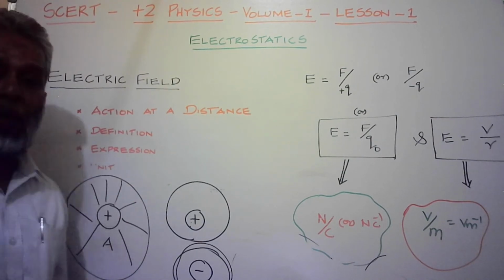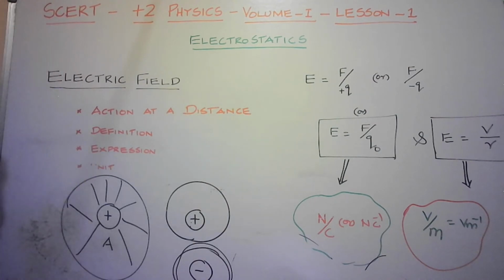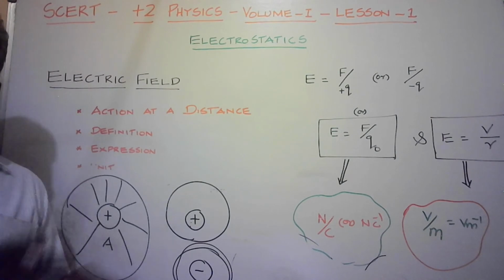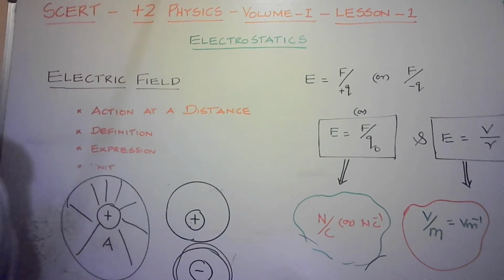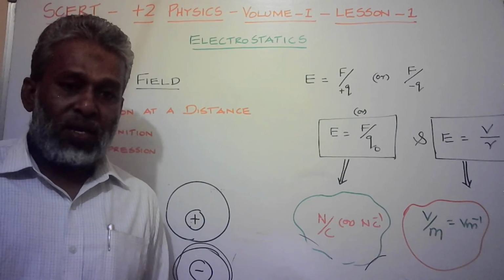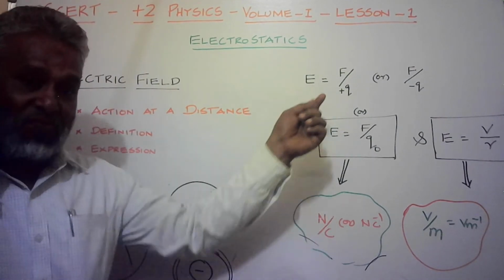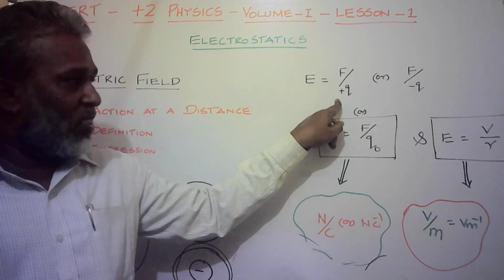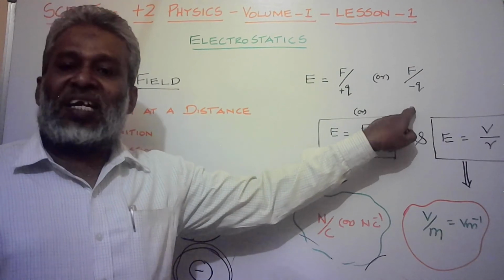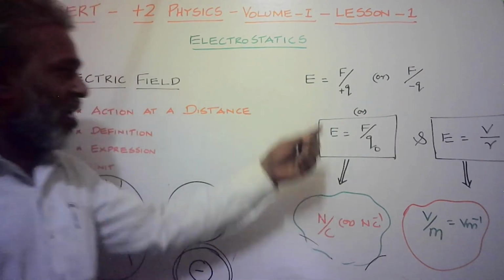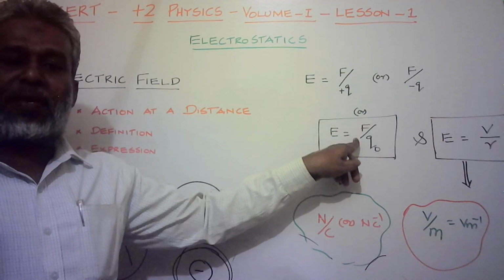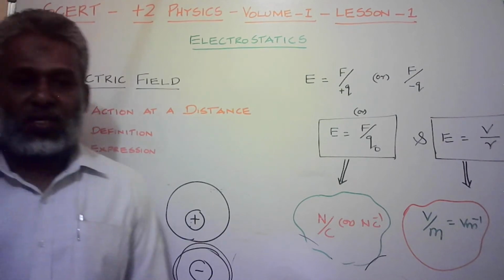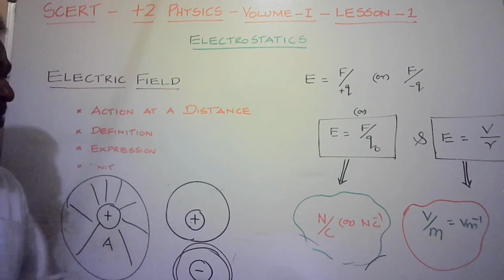It depends upon the test charge. So we can find out the influence of plus or minus, whatever it may be, with the help of this expression. The force experienced per unit positive charge, or the force experienced per unit negative charge, or we can say force experienced per test charge, the Q naught. That's a test charge that we can express as Q naught.